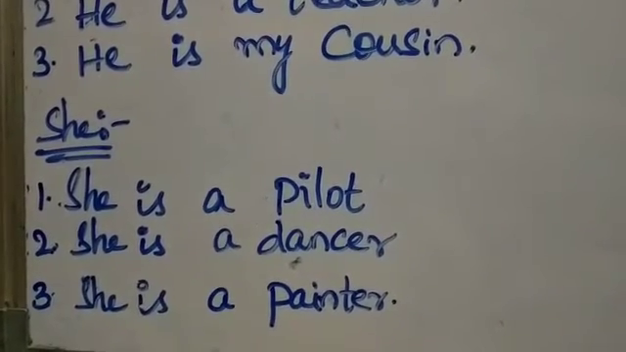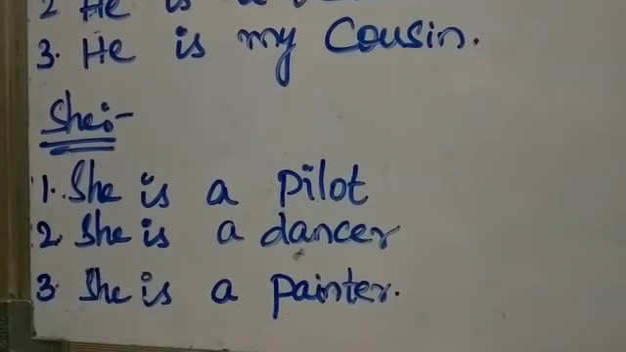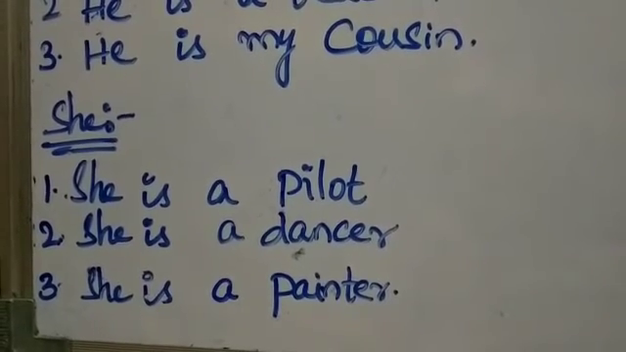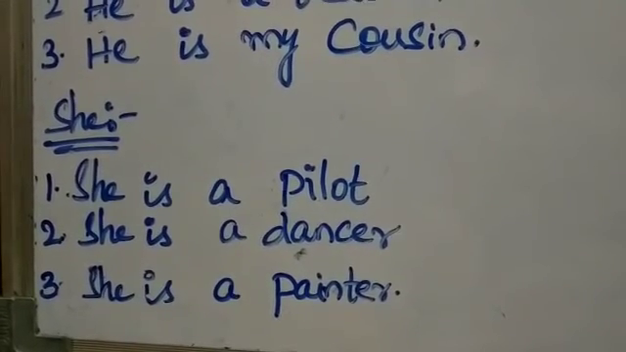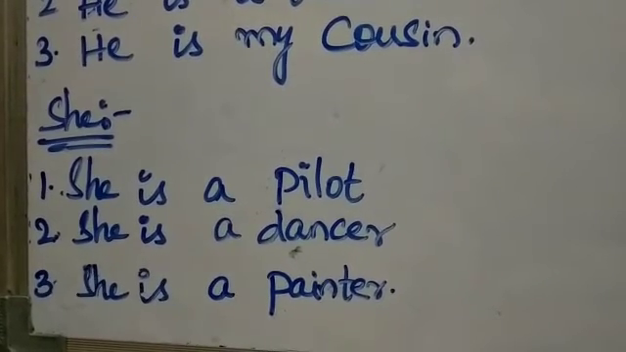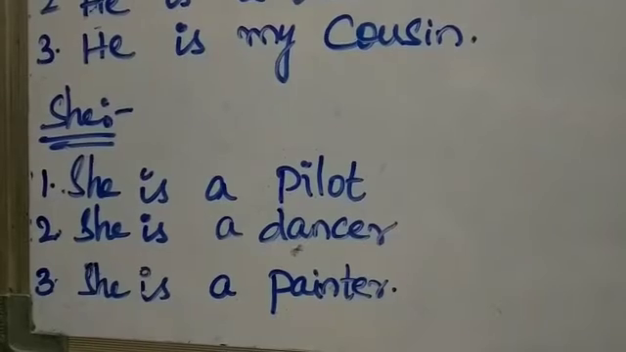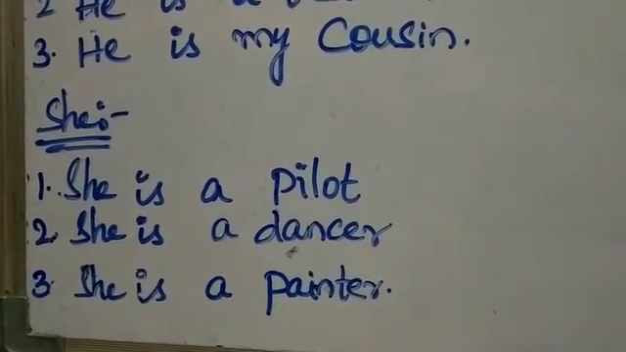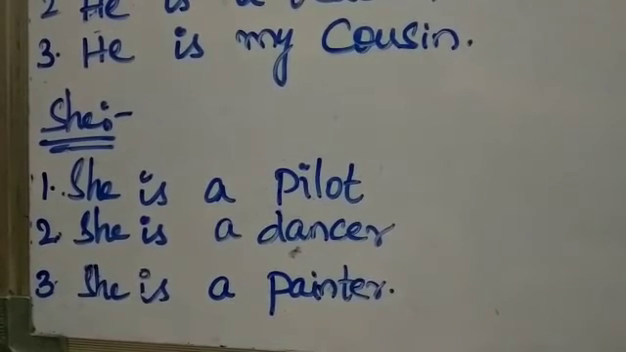Now, some examples on these. She is a pilot. Isn't it? We are saying that she is a pilot. Second example. She is a dancer. Then the third one is she is a painter.